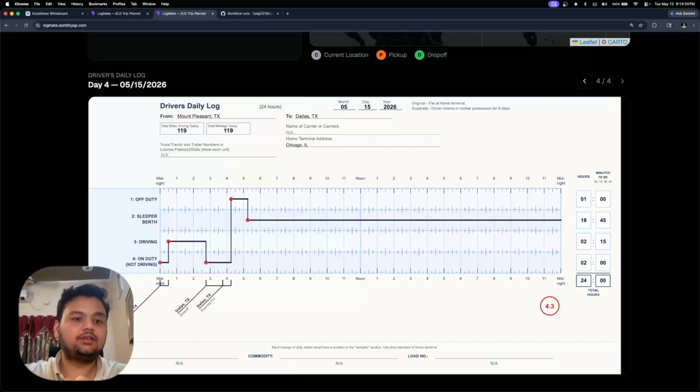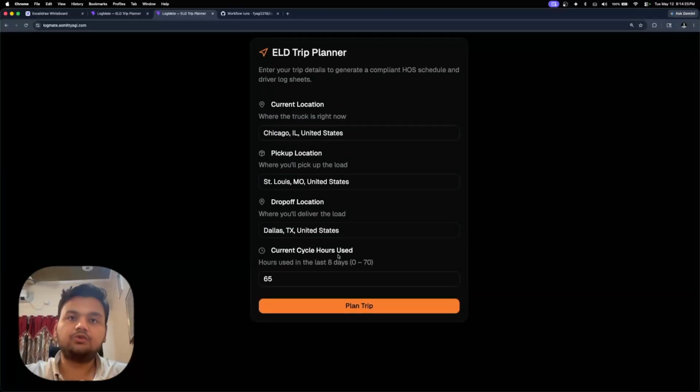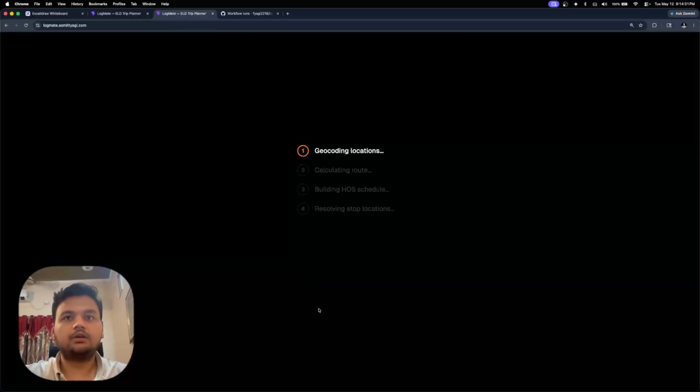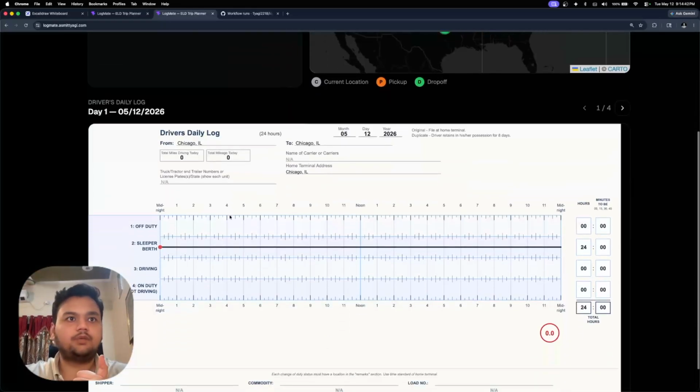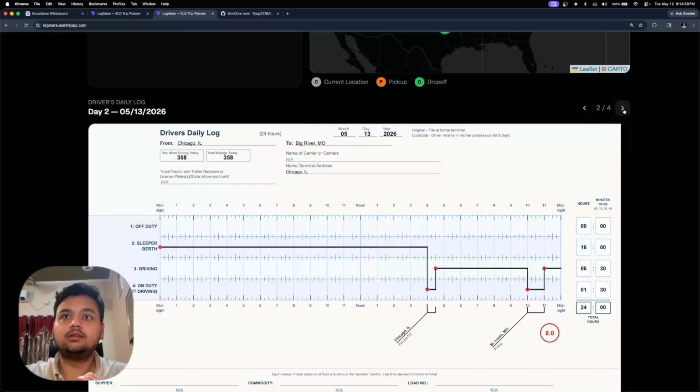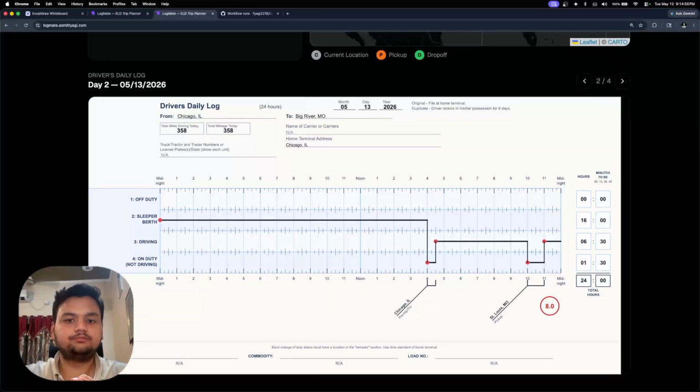Now let's try the edge cases. Let's go with when the driver already has 70 hours used before the trip even starts. So let's enter 70 and click on plan trip. Here the scheduler shouldn't even attempt driving first. It should immediately insert the 34-hour restart. Yeah, as we can see, it immediately inserts the 34-hour restart and only then plans the trip forward on day two, right? Which is exactly what should happen.